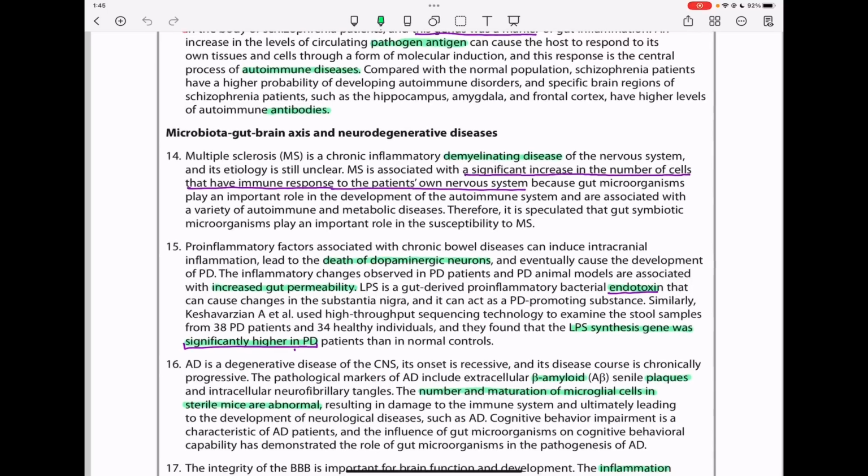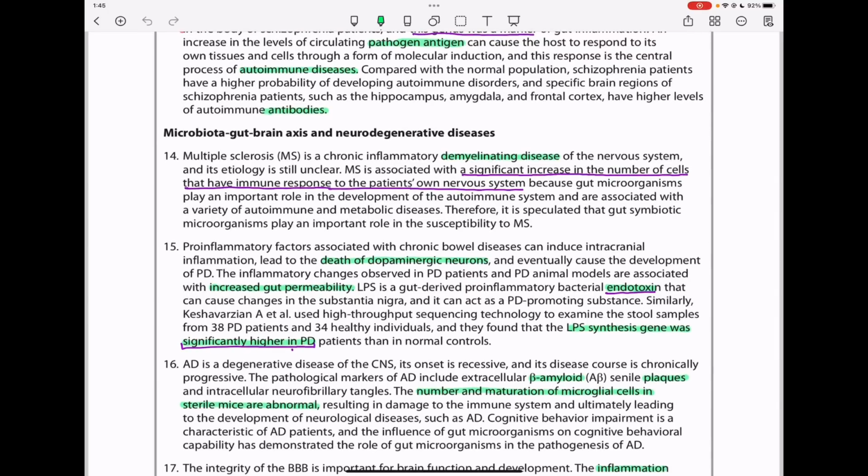In paragraph 14, multiple sclerosis is a chronic inflammatory demyelinating disease of the nervous system, and its etiology is still unclear. Multiple sclerosis is associated with a significant increase in the number of cells that have immune response to the patient's own nervous system because gut microorganisms play an important role in the development of the autoimmune system and are associated with a variety of autoimmune and metabolic diseases. Therefore, it is speculated that gut symbiotic microorganisms play an important role in the susceptibility of multiple sclerosis.